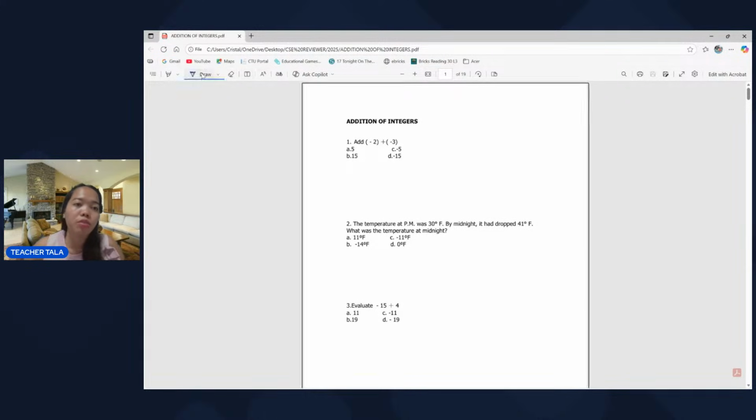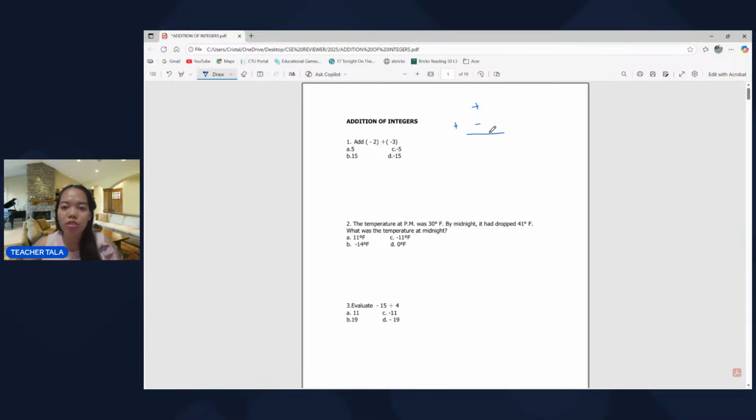So for example, we have positive plus negative. So you have to subtract, minus. And then you get the sign of the greater number.